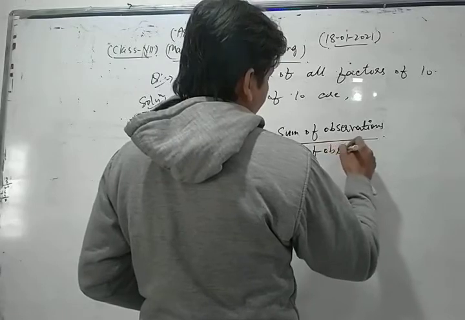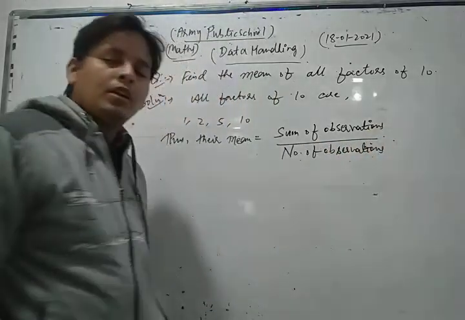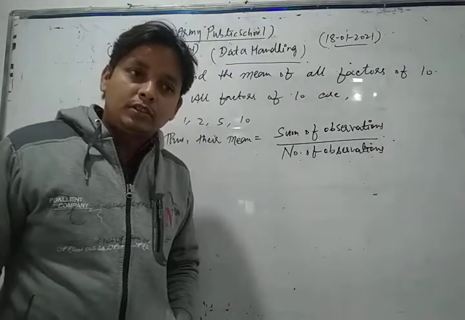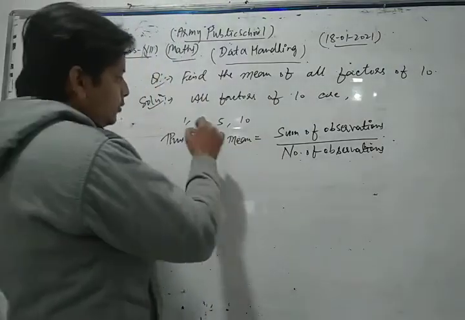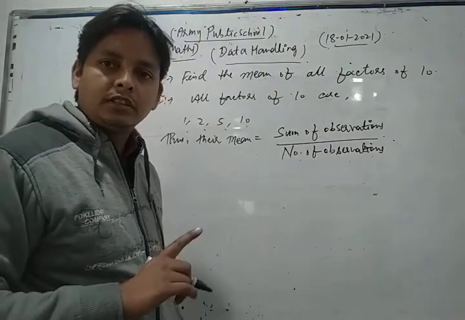Here the observations are 1, 2, 5 and 10. Okay, dear students, now let's see. All the observations are 1, 2, 5 and 10, and the total number of observations here is 4.